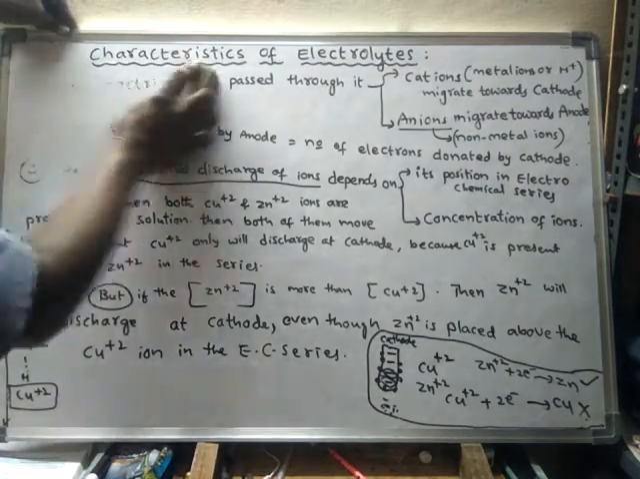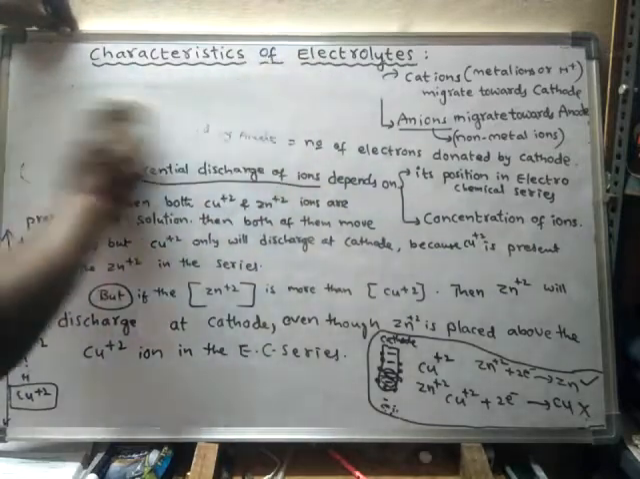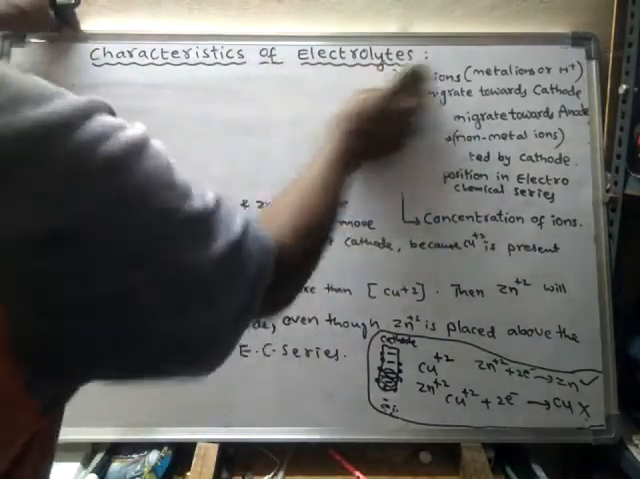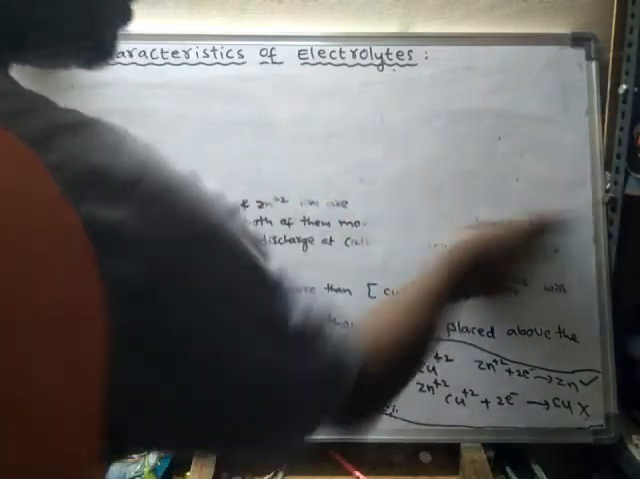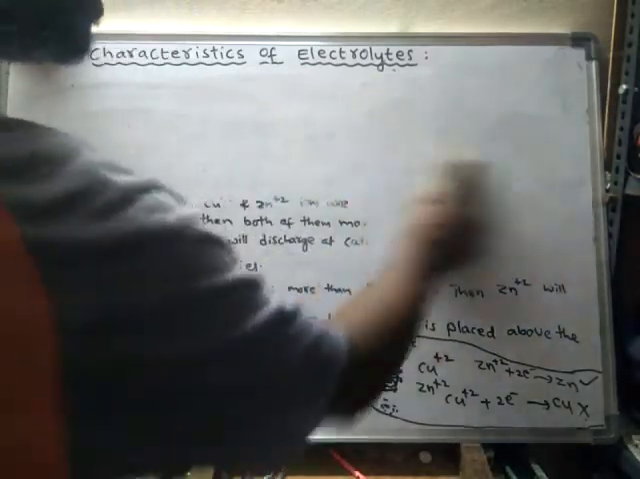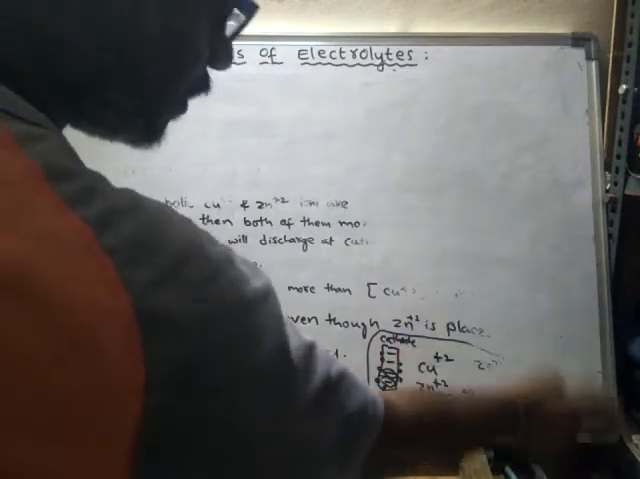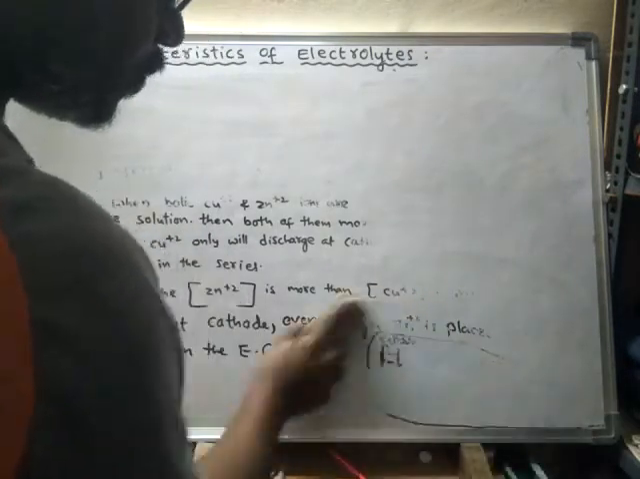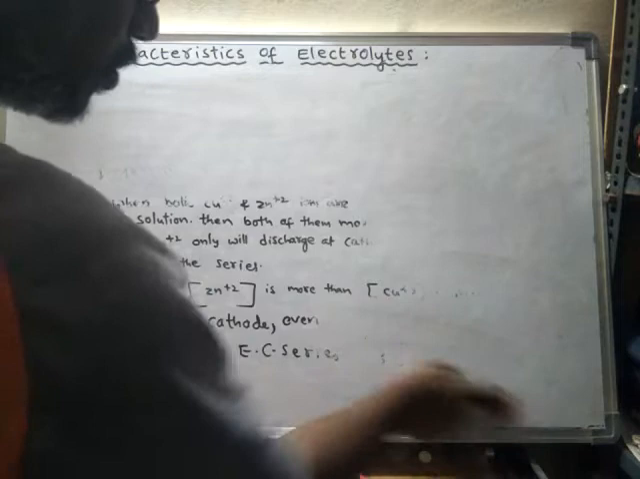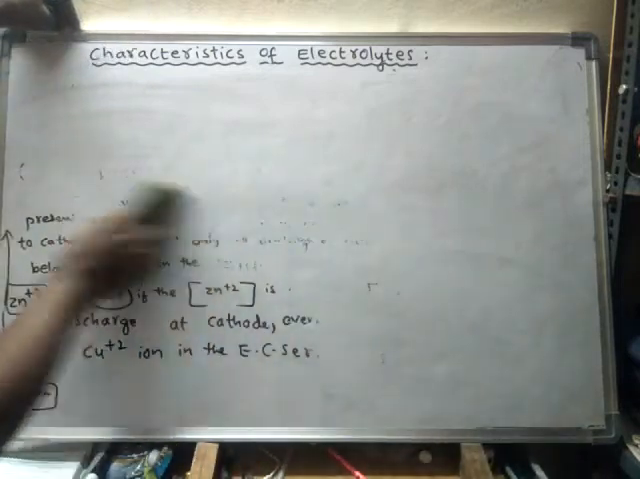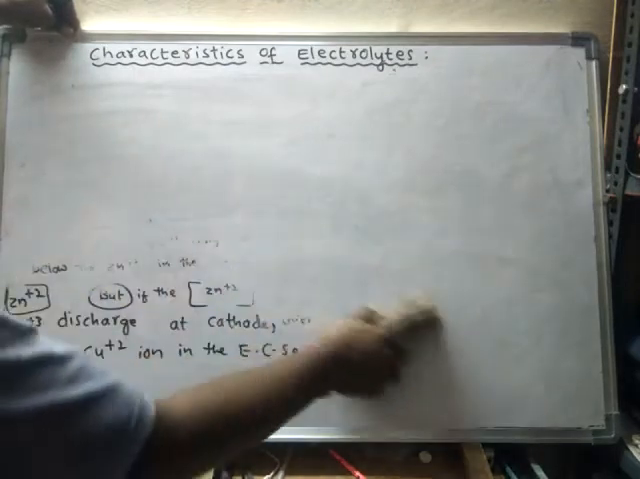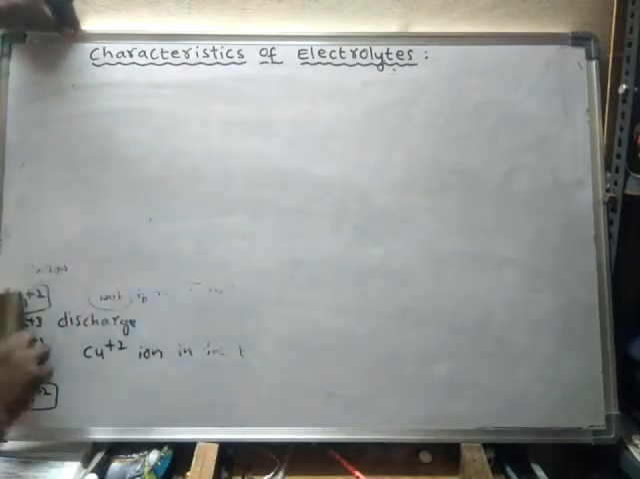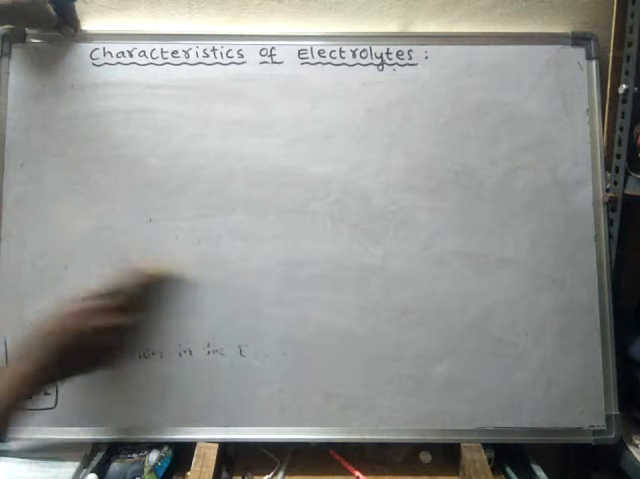So this is about the preferential discharge of ions. These are all characteristics of electrolytes. So what happens in electrolytes? Discharge of ions takes place at the electrodes during the electrolysis process. The ions which are present in the electrolyte will undergo discharge at the electrodes.